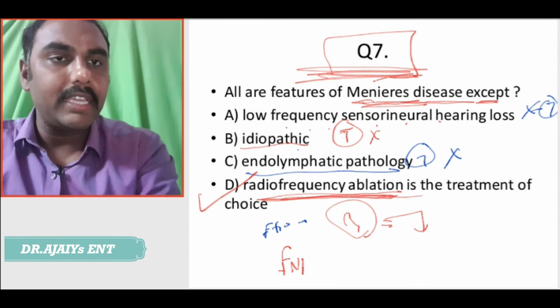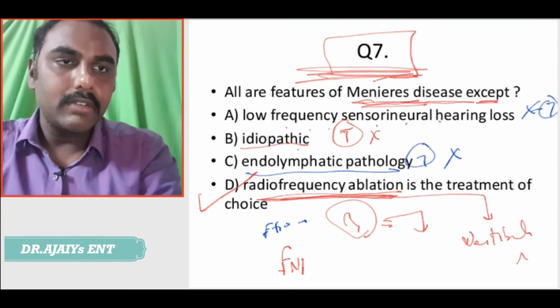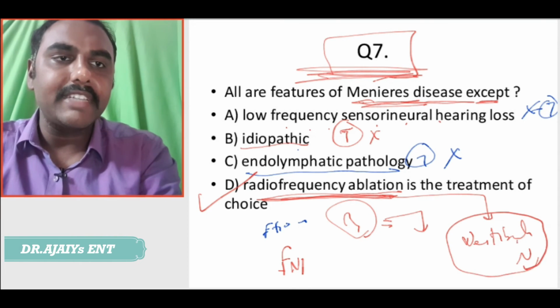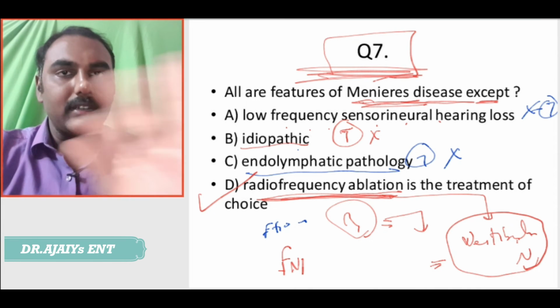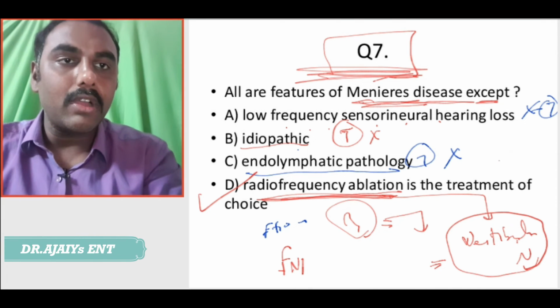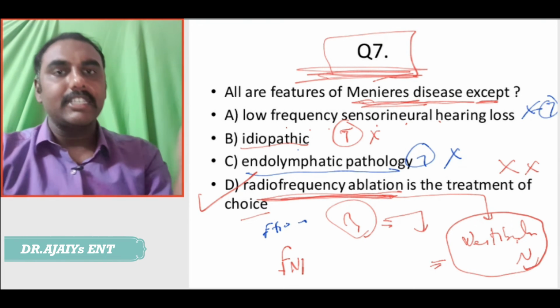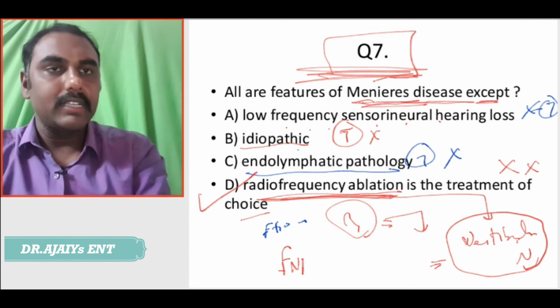What are you doing? You are ablating the vestibular nerve. You are going and damaging the vestibular nerve. That is one of the treatment modalities, but it is not the treatment of choice. So, the answer is option D.